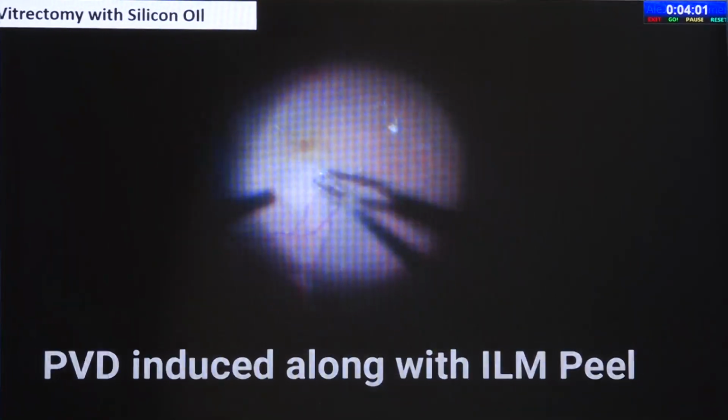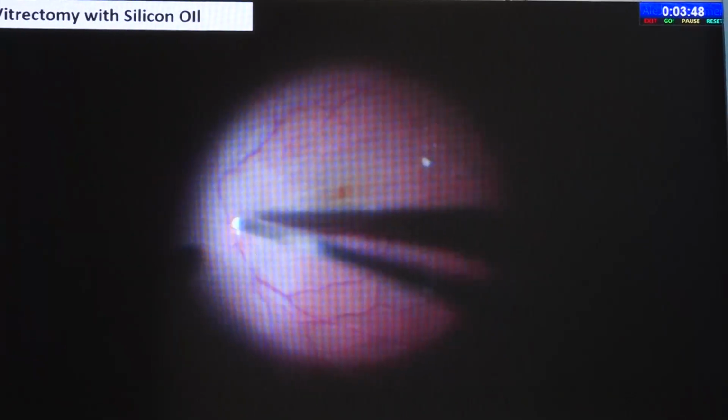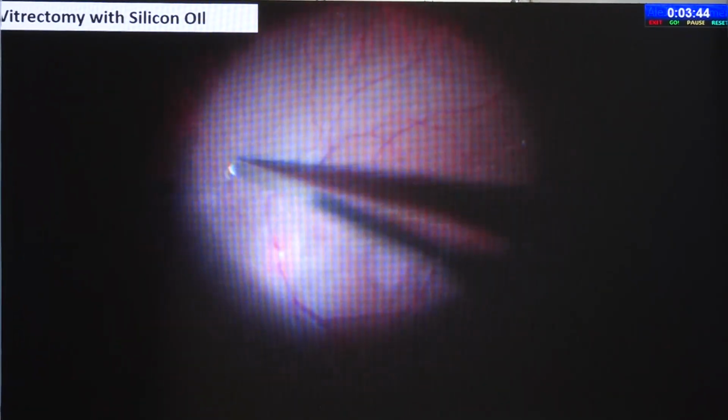Sometimes PVD is induced while you are doing the ILM peel. You realize that there is still a layer of posterior hyaloid over there. When we start the ILM peeling, we come to know of this layer, and then we can remove it. In one case, this was a patient who had hypotonic maculopathy. You see there are ILM folds near the macula.